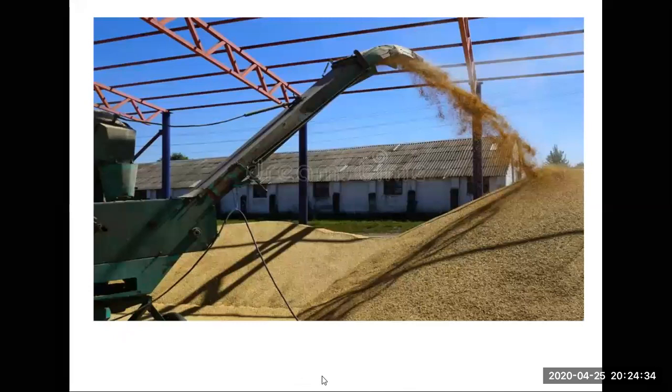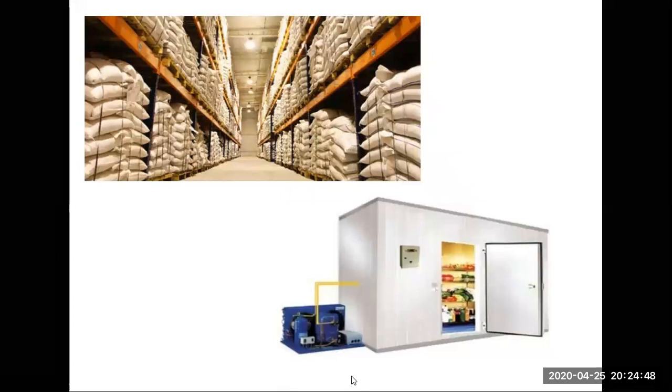Okay, that's a way of winnowing with the machine. And again, it makes sure that there is wind, and on one side the chaff falls, on the other side the grain is, right? After harvesting and cleaning and everything, what you need to do is storage. You have to store it.